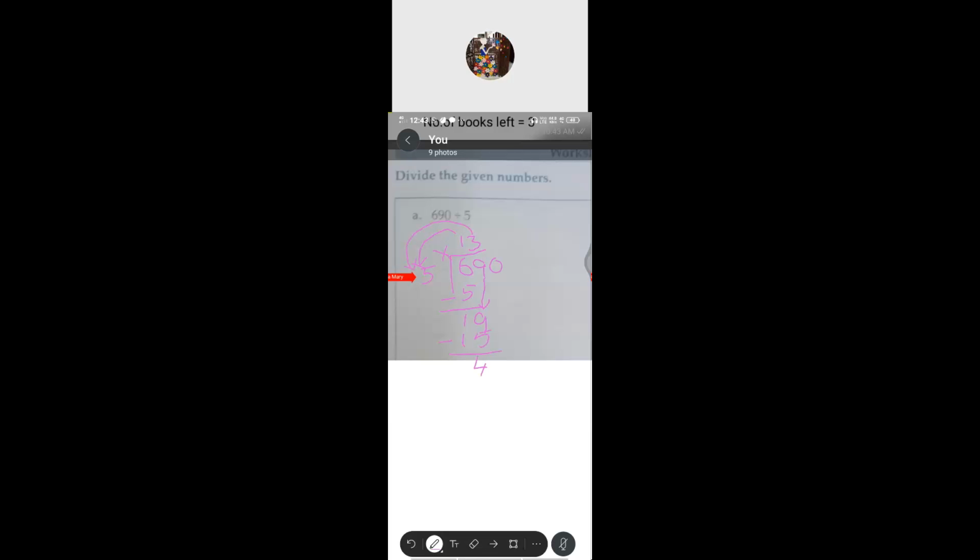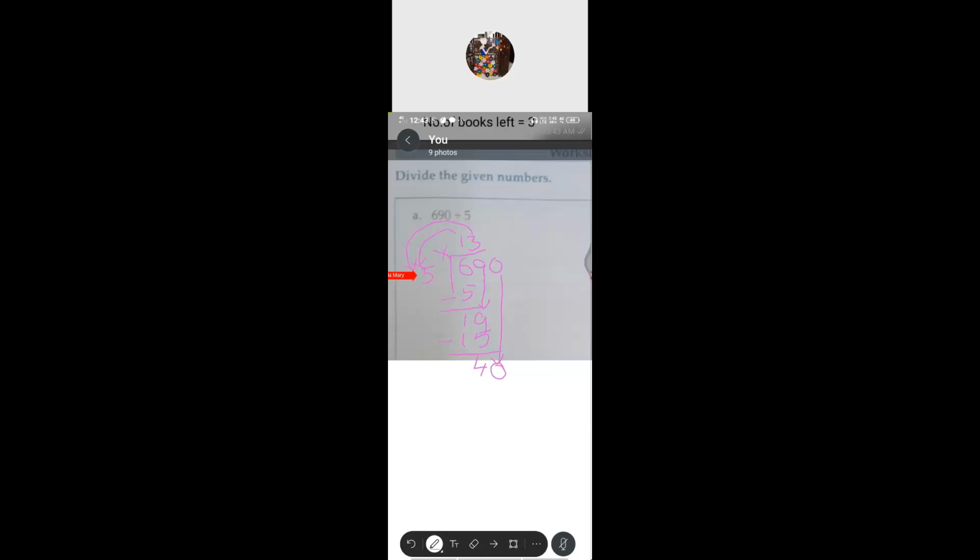So if you compare, again you have to compare this 4, this divisor, isn't it? So if you compare this number, which one we get as the remainder, that number with compare with the divisor, that is less than the divisor, isn't it? 4 is less than the 5. So what we have to do, again we have to bring down the next digit. So what is the next digit they've given there? 0. So 0 we bring down. Now we got the 40.